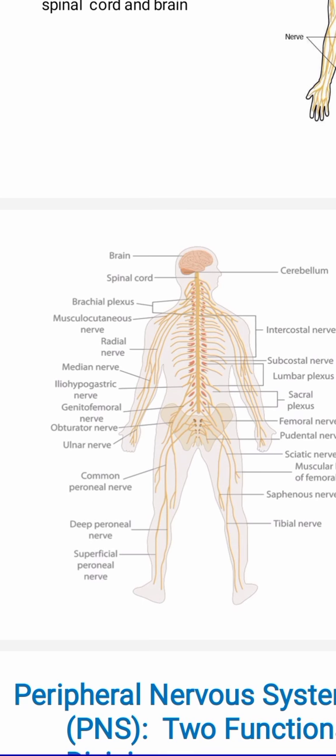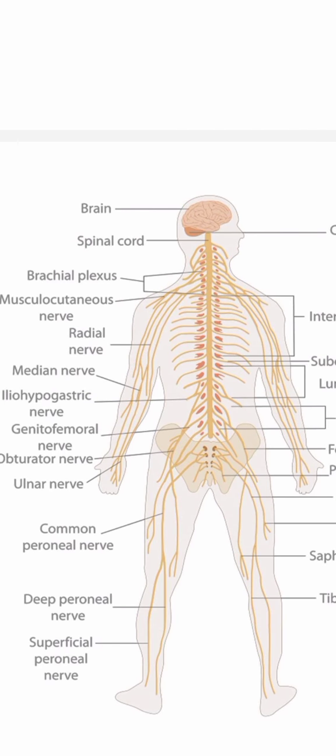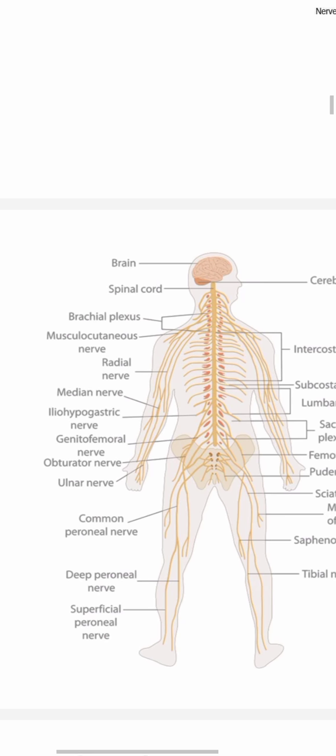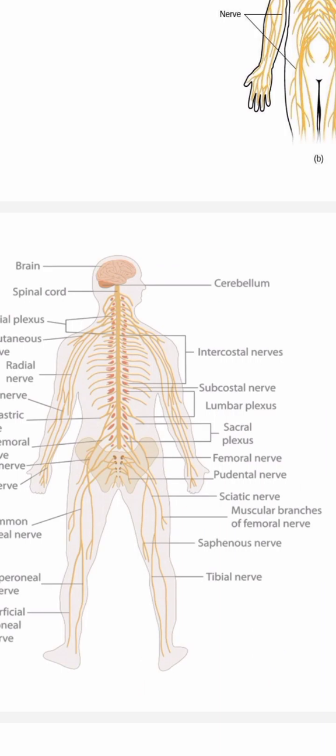Here is the anatomy of the nerves: the location of the brain, spinal cord, the brachial plexus, radial nerve, median nerve, ulnar nerve, common peroneal nerve, deep peroneal nerve. On the left are the intercostal nerve, subcostal nerve, lumbar plexus, sacral plexus, femoral nerve, sciatic nerve, muscular branches of the femoral nerve, and tibial nerve.